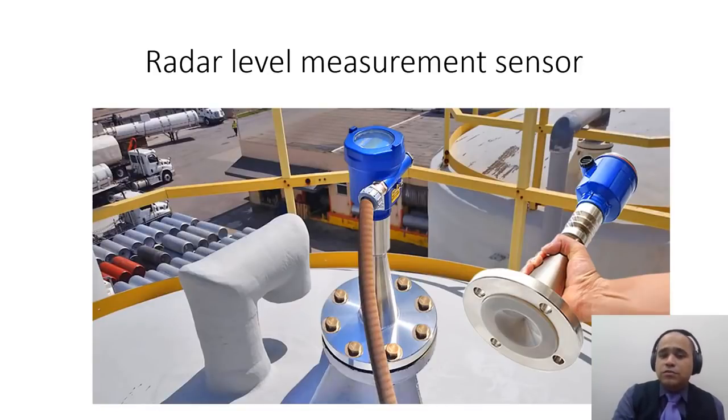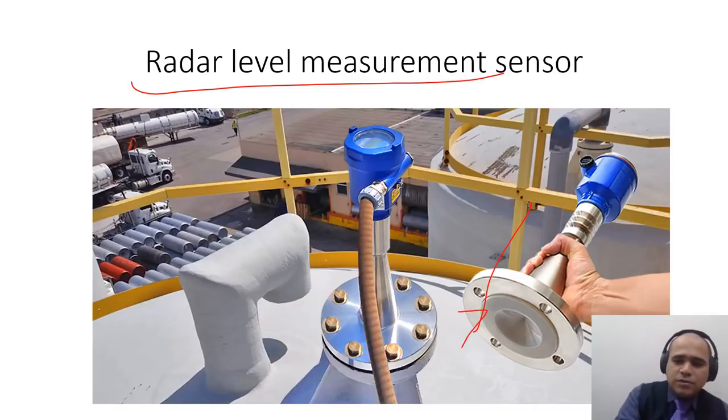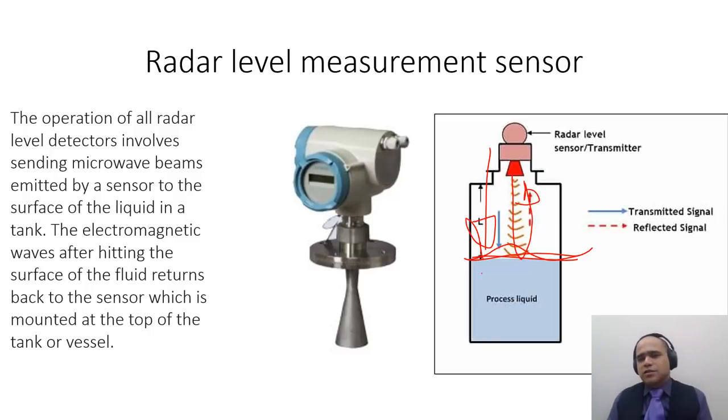Now, for corrosive signals, ultrasonic sensors are not preferred. We use something called a radar level measurement sensor. I will explain it with the next slide. When the radar sends out a signal, it hits the surface of the processed liquid, and that could be a hazardous chemical or petrol also. These acoustic waves are reflected back and sent back to the radar sensor.